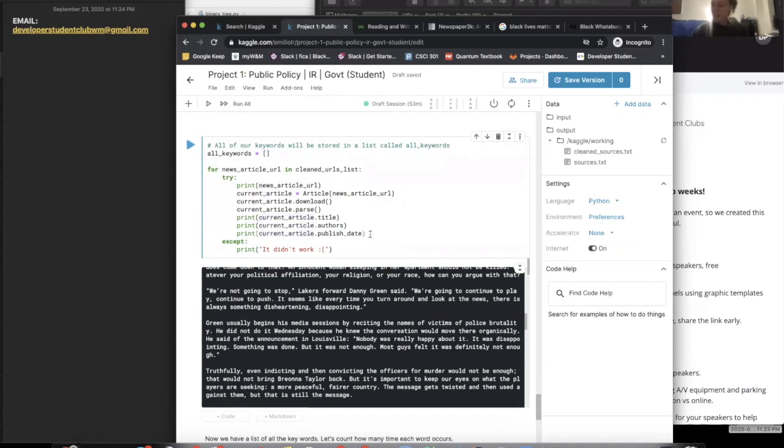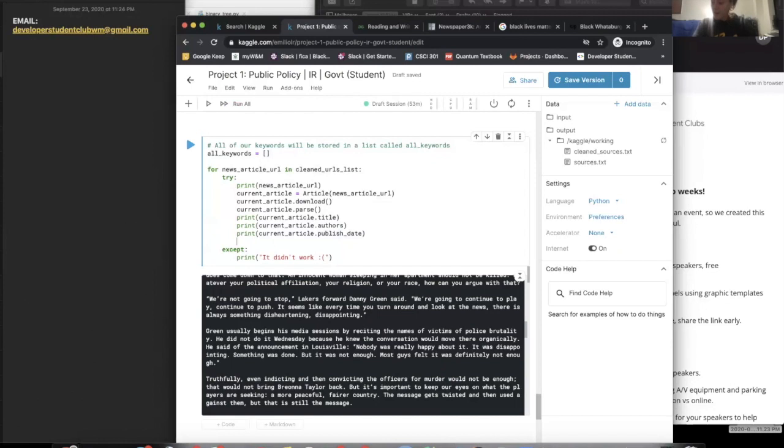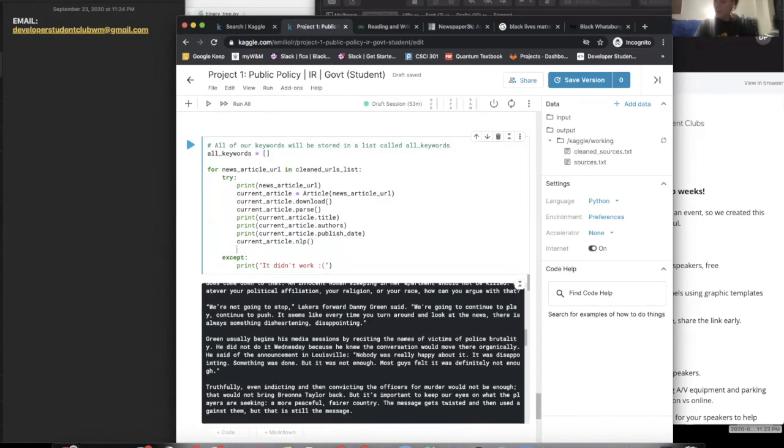So next, this is the really fun natural language processing. This is all about using machine learning and other tools to have computers read English as close as possible to how humans do. So what we're going to do is type in current_article.NLP(), open parentheses, close parentheses, because we don't have any parameters to pass, return.